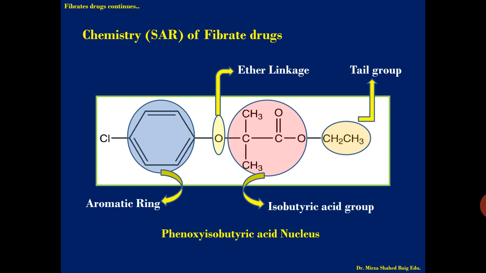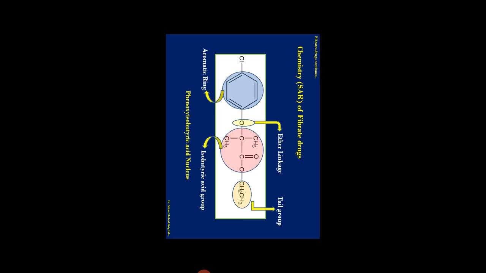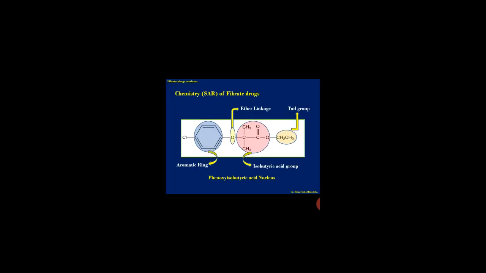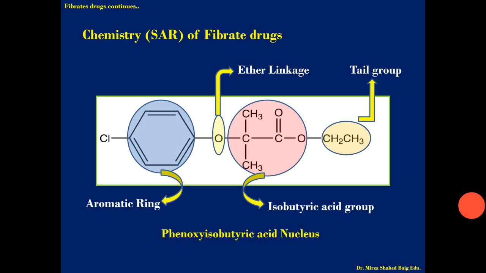First is the aromatic ring, in the blue circle, you can see. Next is the ether linkage, in the yellow form. Then the isobutyric acid group, in the pink form, and the tail, which is the yellow form, that is the tail group.